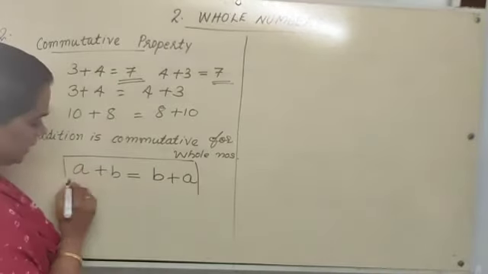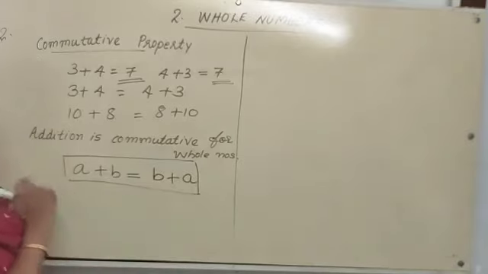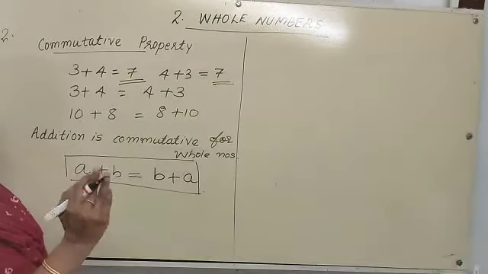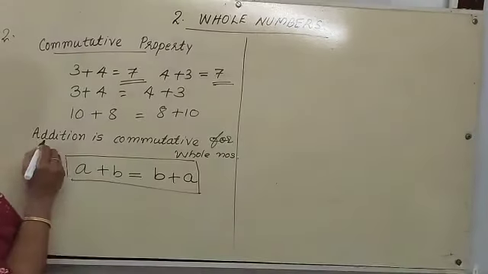A plus B is equal to B plus A. This property is known as commutative property. We can add whole numbers in any order.